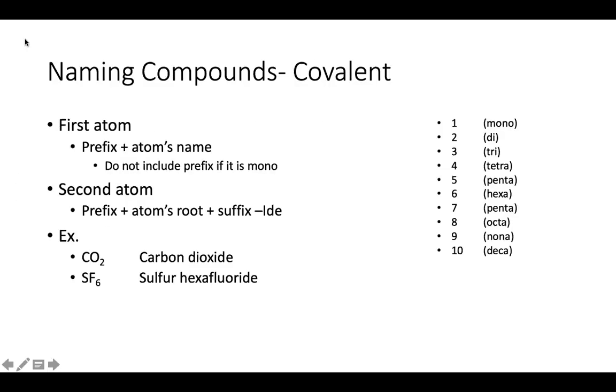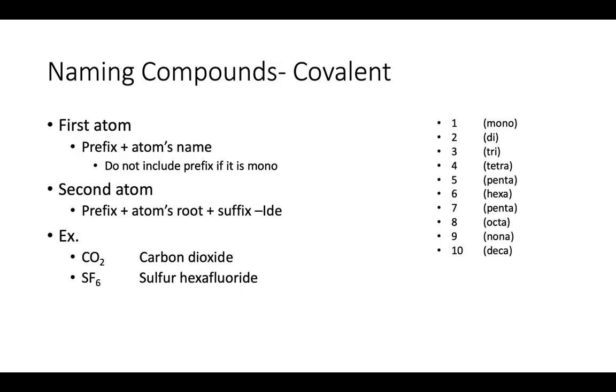Okay, how do we name covalent compounds? The covalent compounds we are asked to name typically only include 2 atoms, right? The first one, we're going to add a prefix and then just write the atom's name. Now the caveat to this is if the prefix is mono, we don't need to include it. So for CO2, we don't write mono carbon dioxide, we just write carbon dioxide.